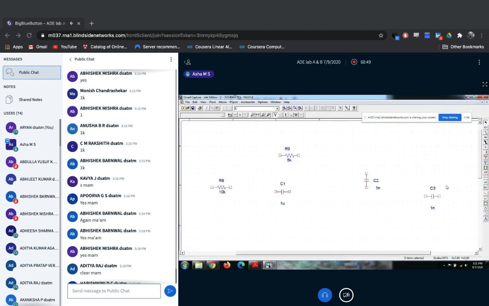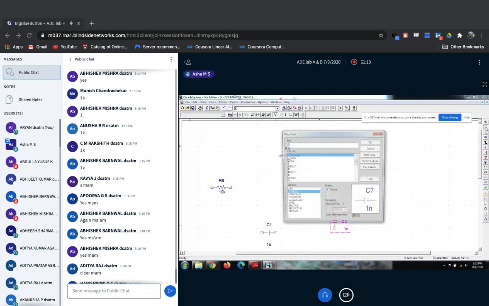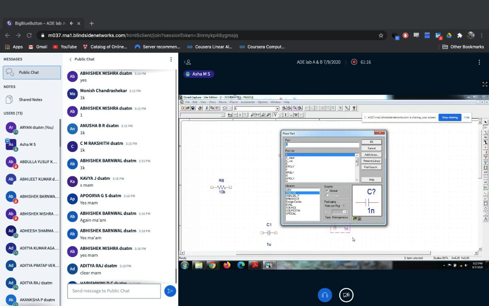So now I got these three things. Here I kept two capacitors and two resistors. Apart from these two components, we require a few more components, but from the analog library we will be using only these two. Next, which library will we be using? Next we will be using the eval library. Under the eval we require the diode.